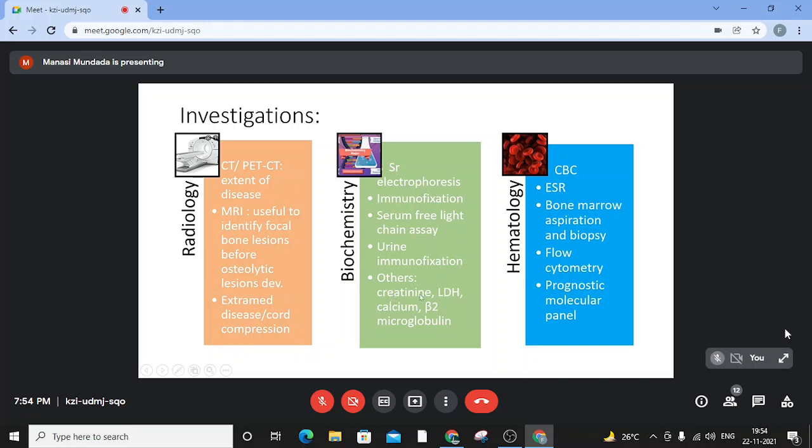The other investigations here, the serum creatinine levels, LDH, calcium, beta-2 microglobulin, are important in prognostication of the disease, as we will see later. In hematology, there is the CBC, complete blood counts, ESR, which is raised in almost all the cases. Then there is bone marrow aspiration and biopsy, flow cytometry, and the molecular prognostic panel, which has become the standard of care.